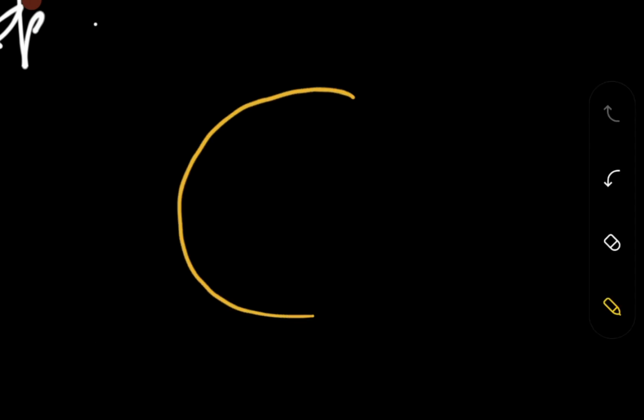If you have a field with a ball in it, the ball is actually the positive charge.